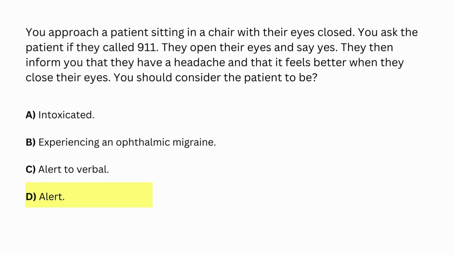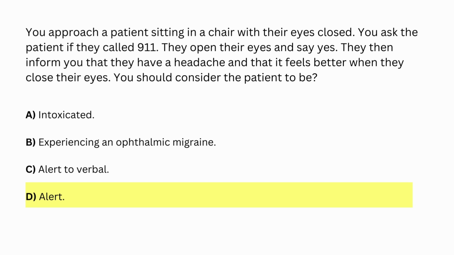Now let's get back to the question that was originally given to you. In that question, the patient opens their eyes when you give them verbal stimuli and says yes, but they then inform you that they have a headache and that it feels better when they close their eyes. This indicates that that person's eyes were closed not because they have a decreased level of consciousness, but because they have a headache and it made them feel better to close their eyes. Once the verbal stimuli was given to them, they then opened their eyes and their eyes remained open. And there's nothing in the question that indicates their eyes closed again or that they appear to suddenly fall back asleep, which means their eyes are now opening spontaneously and therefore they are alert.